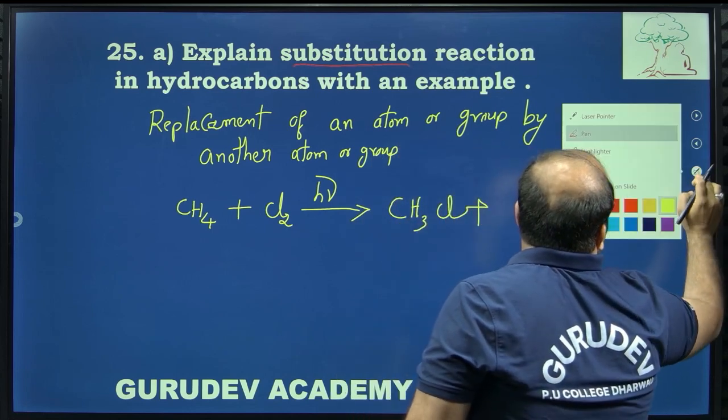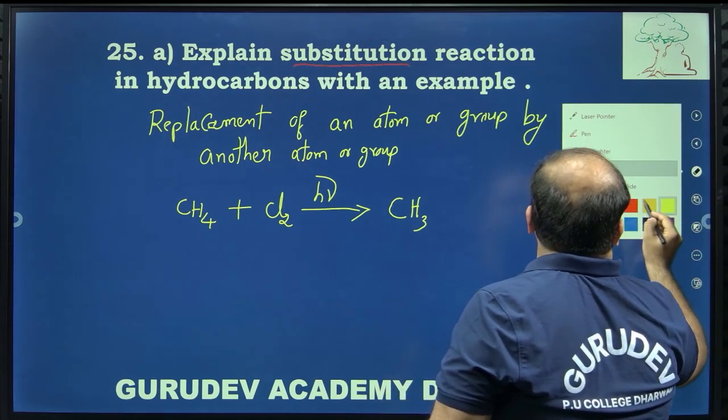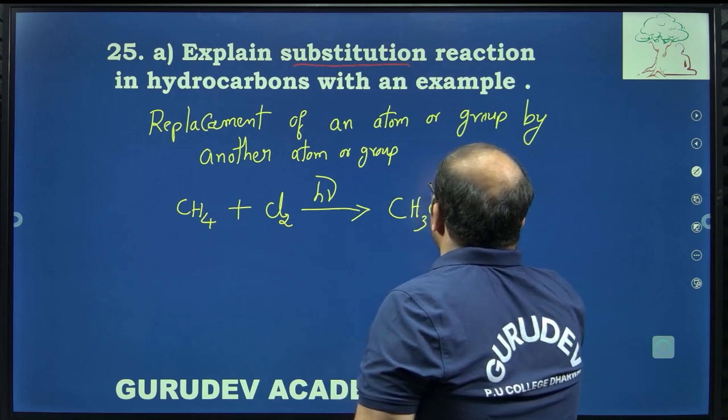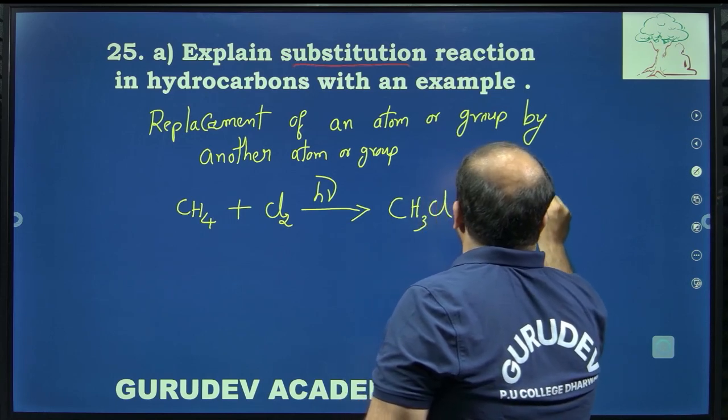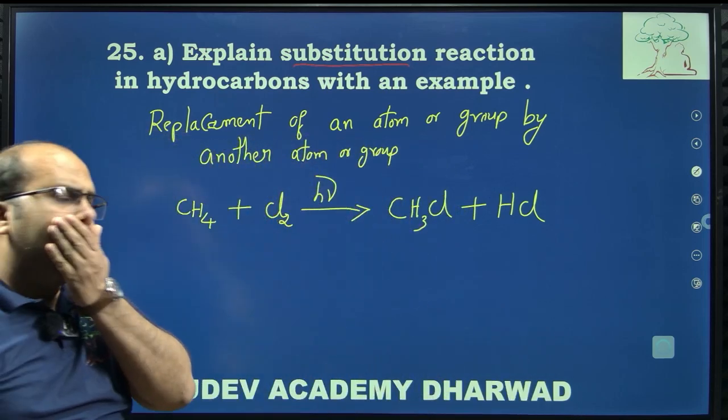Replacement is shown by the formation of CH3Cl plus HCl. That is the example you can write here.